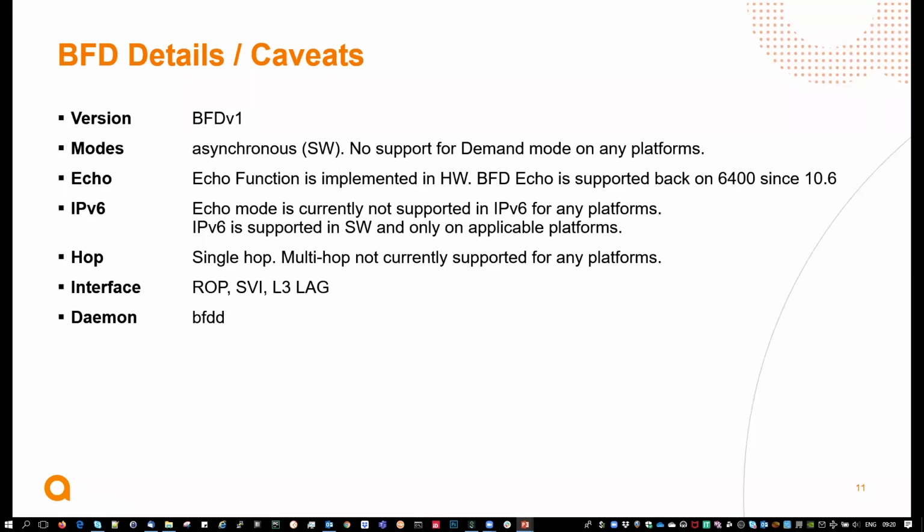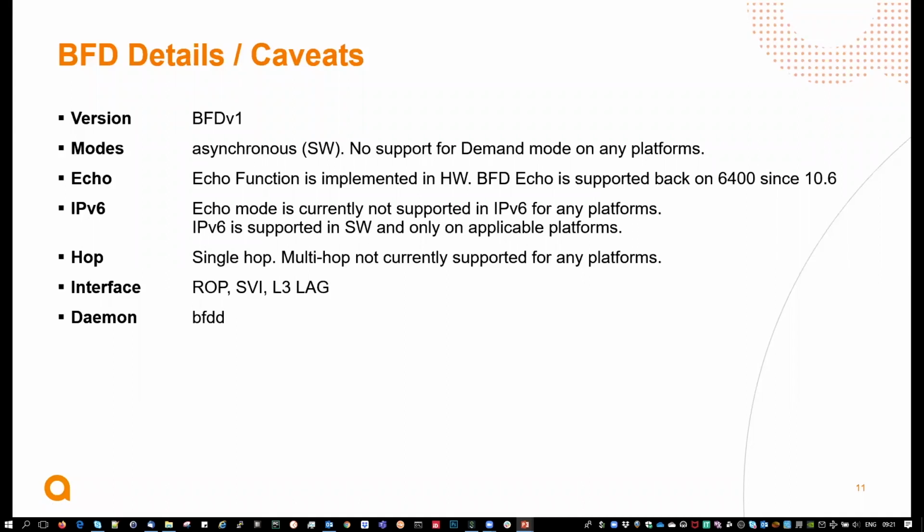So now the echo function is working for IPv4 in 10.6. IPv6 echo mode is not supported on any platform, and the hardware and software function is supported for v6 on applicable platforms. So not all platforms. You will see that in a minute with the support matrix.